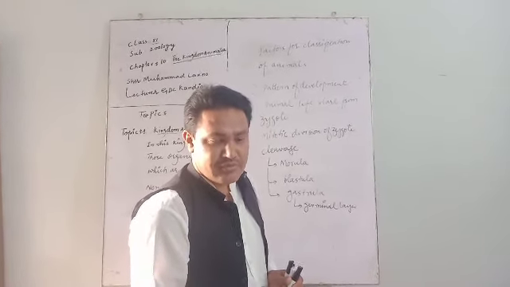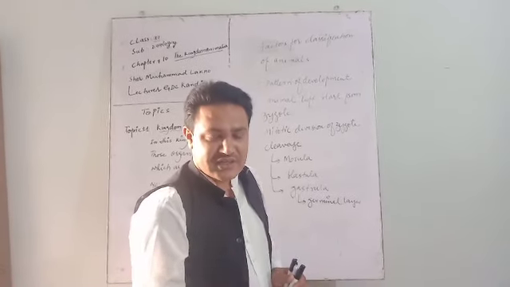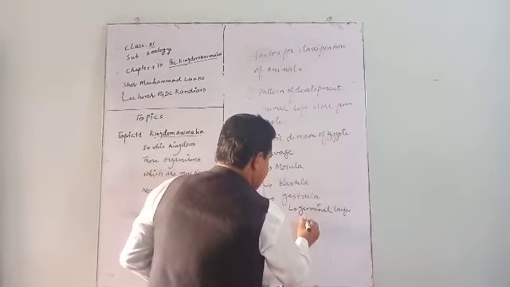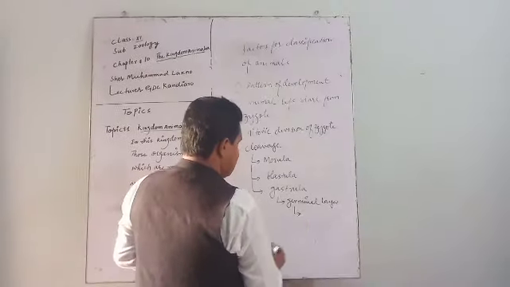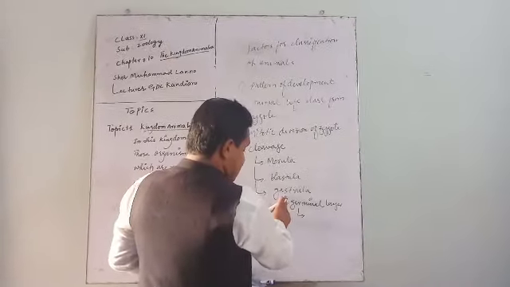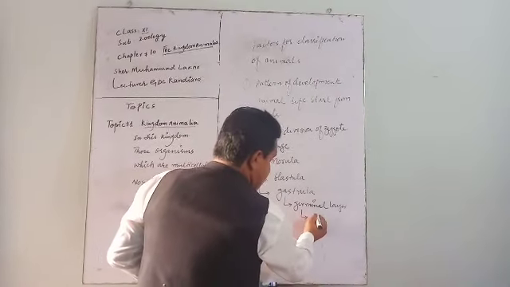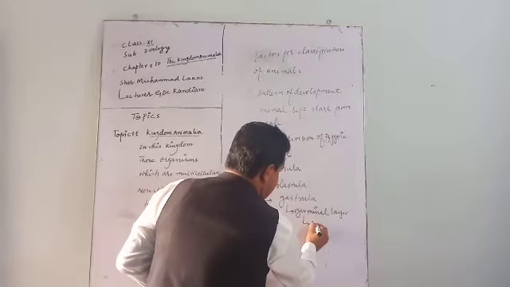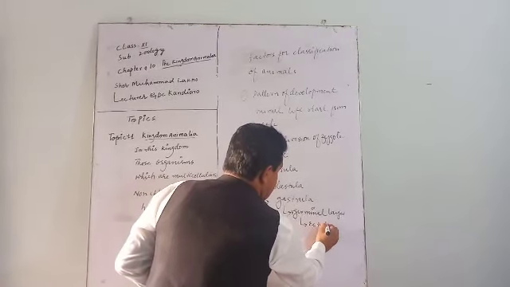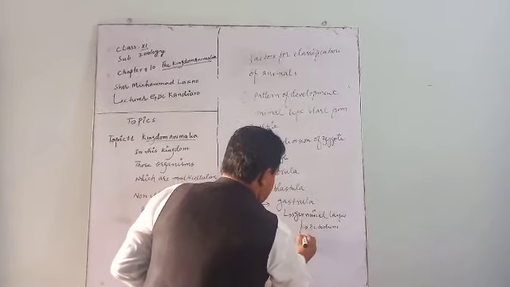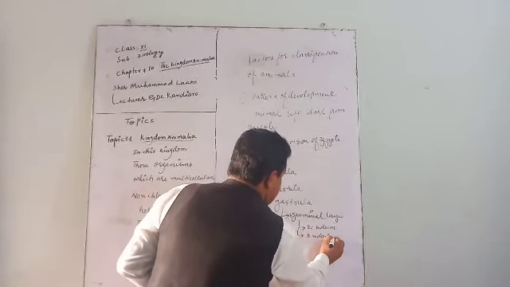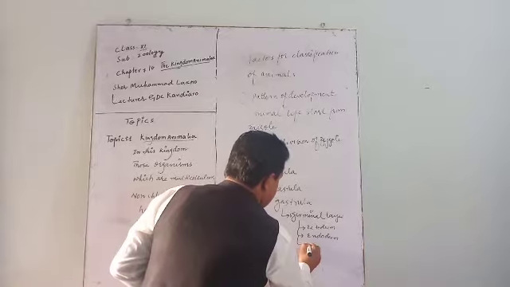From endoderm, different vital organs are formed. So gastrula is the last stage of cleavage. In this stage, three germ layers are formed. Number one, ectoderm. Number two, endoderm. Number three, mesoderm.